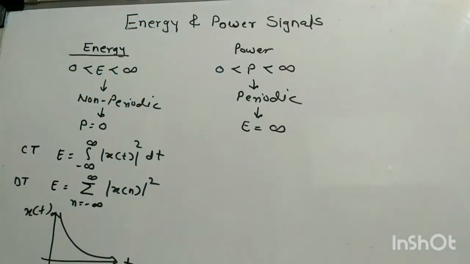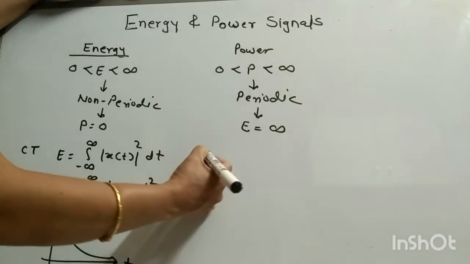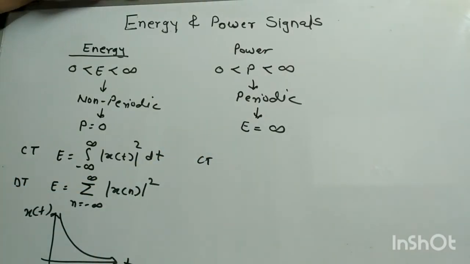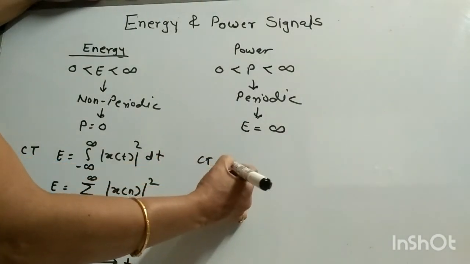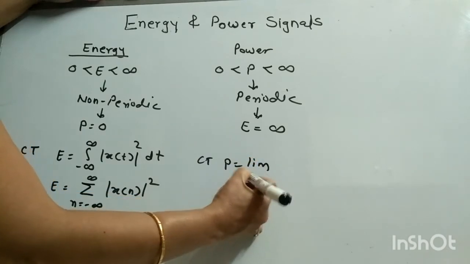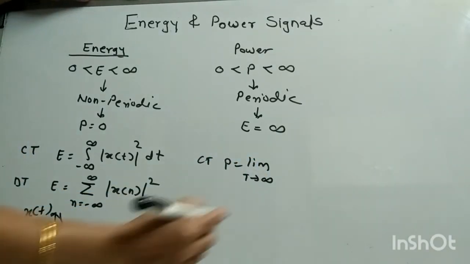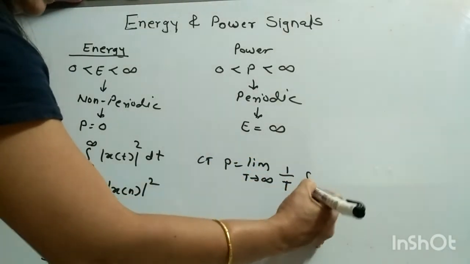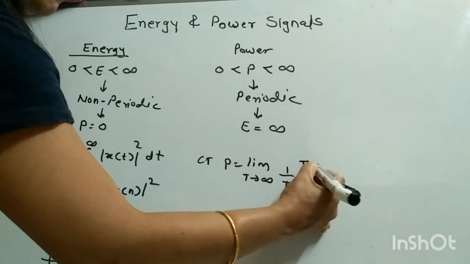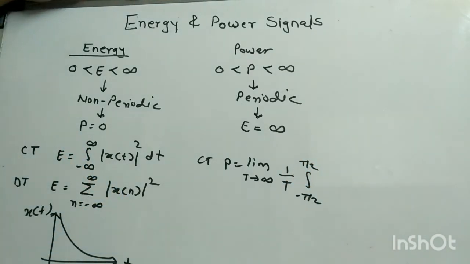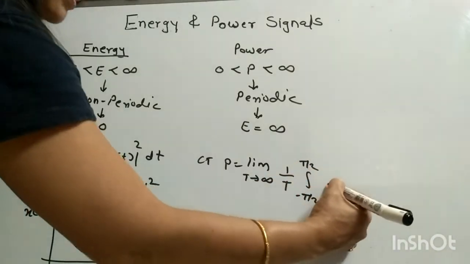Now we'll see the formulas for calculating power for CT as well as for DT. Again for CT, the formula for power is P is equal to limit T tends to infinity, 1 upon T, integration from minus T by 2 to T by 2 of x square(t) dt.